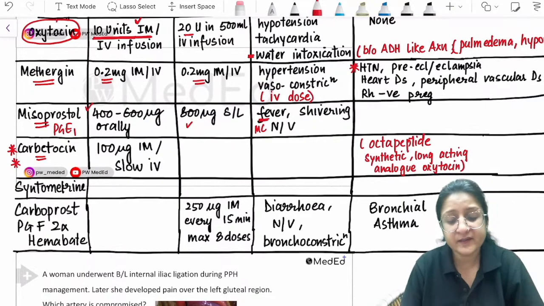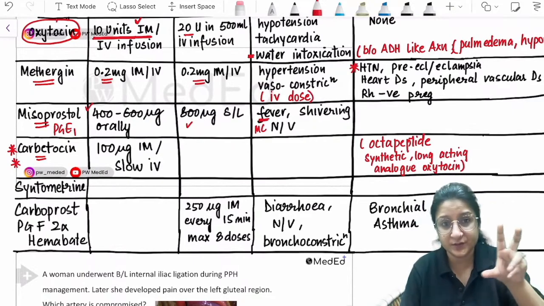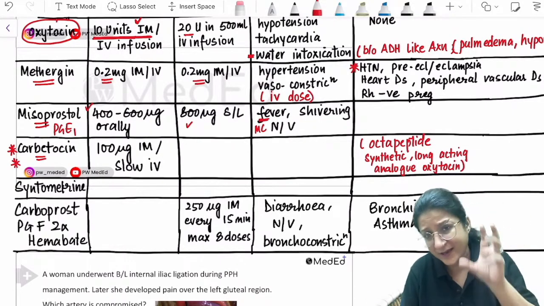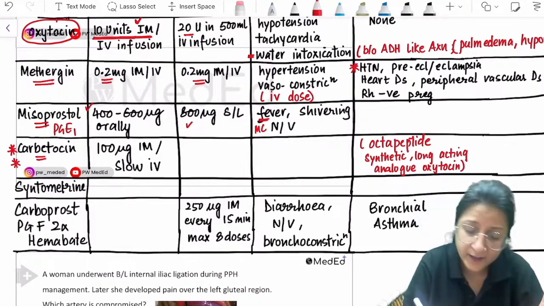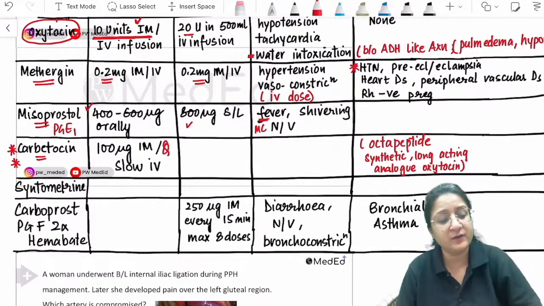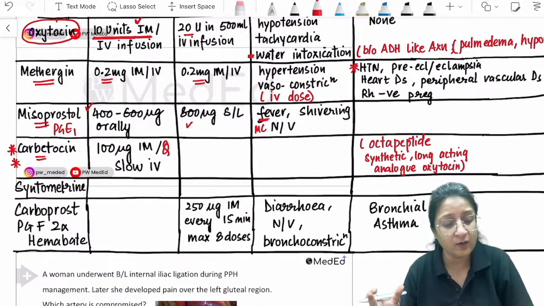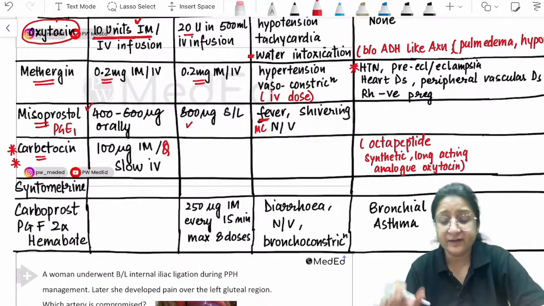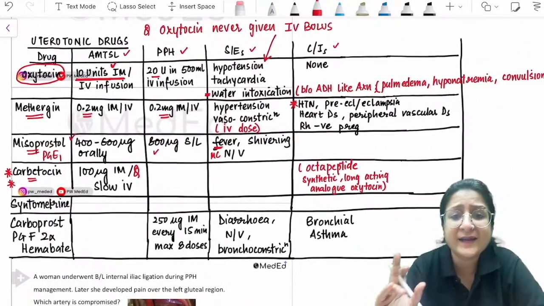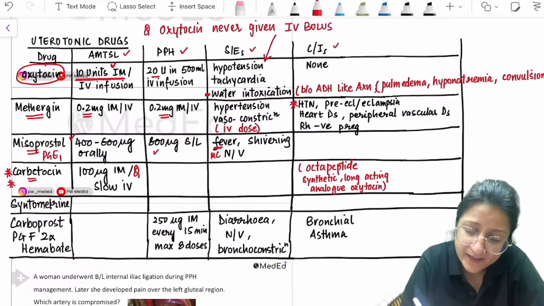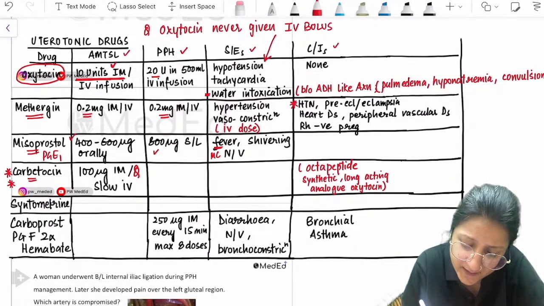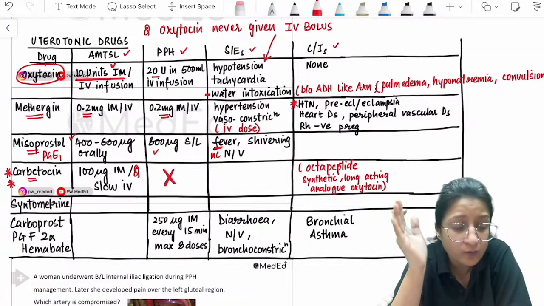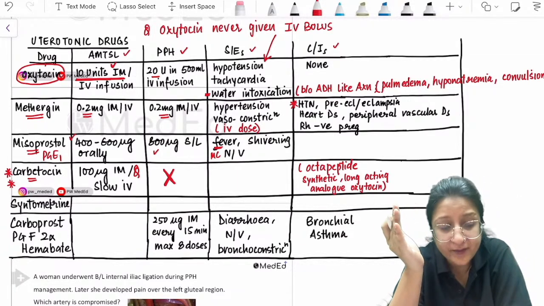You need to remember the dose. They have asked a question in NEET PG also, so there is a possibility of repeat. The dose is 100 microgram IM, and it can be given intramuscularly or by slow IV injection also. A very important point to note, highlight it in this chart: for PPH it is not recommended. Carbetocin is only for active management of third stage of labor.